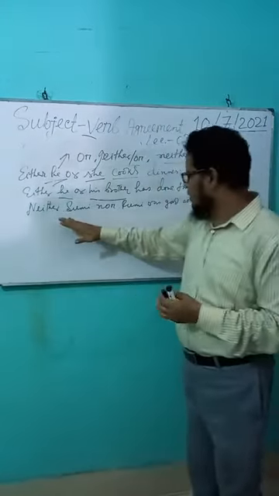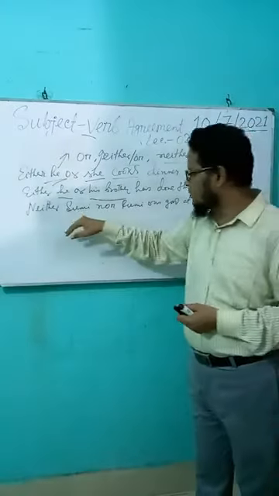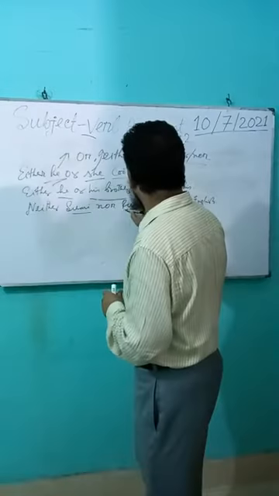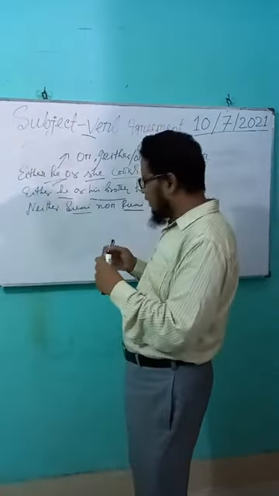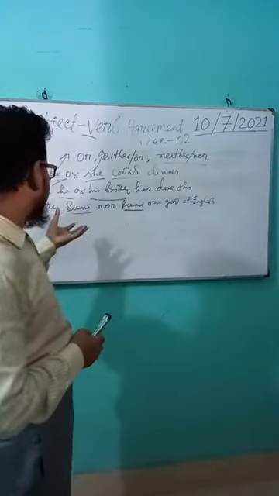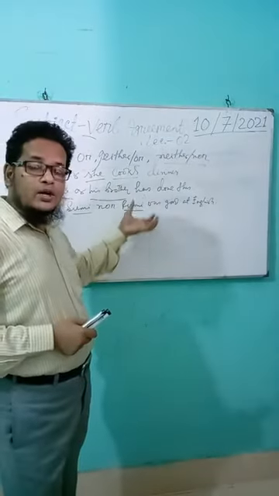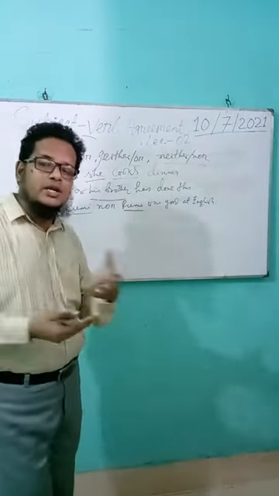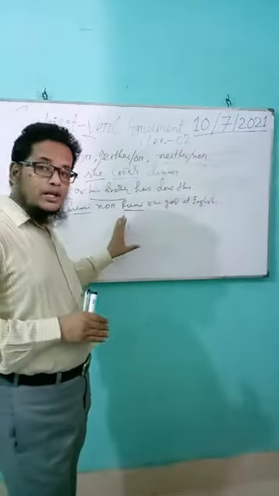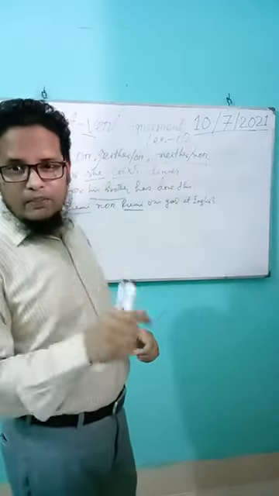Shumi is singular and Rumi is also a singular subject. Two singular subjects are connected with or, nor, either or, neither nor. If two singular subjects are connected, the verb must be singular. Can you get my point?